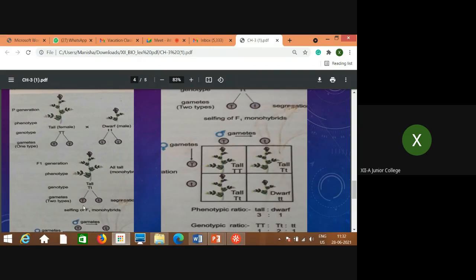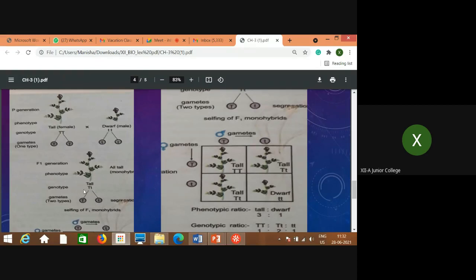The gametes which are produced are of two types. Here the genotype of this plant is capital T small t, that means heterozygous genotype. Now what happens when these individuals, produced by crossing the pure lines of their parents, these heterozygous individuals, are allowed to self-pollinate? They are not cross-pollinated again, but allowed to self-pollinate. During that process, two types of gametes are produced, because it is not the pure form.